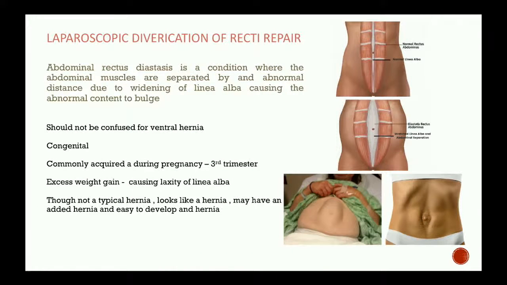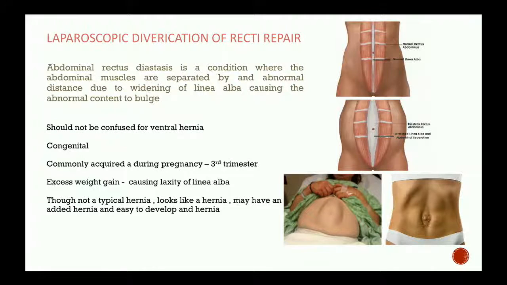And the next important repair is something called divarication of recti. Now here, abdominal rectus diastasis is a condition where the abdominal muscles are separated by an abnormal distance due to widening of the linea alba, causing the abdominal content to bulge. Mainly it is seen after the third trimester of pregnancy because of the uterus becoming very big. The abdominal strap muscles stretch away, causing the layers in between those two to stretch along with that. So that forms a very weak layer in the center of the abdomen.